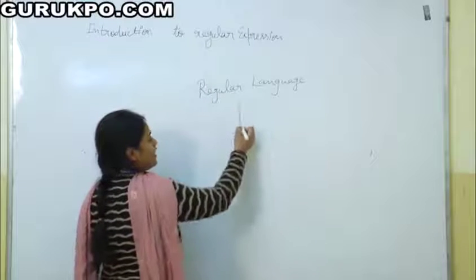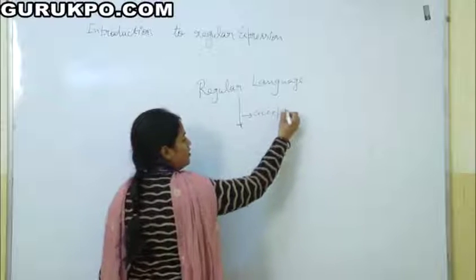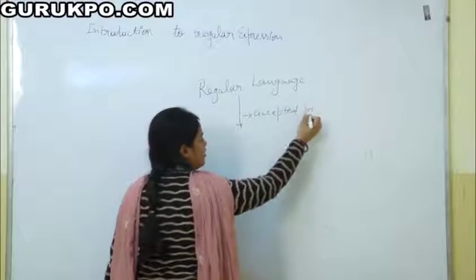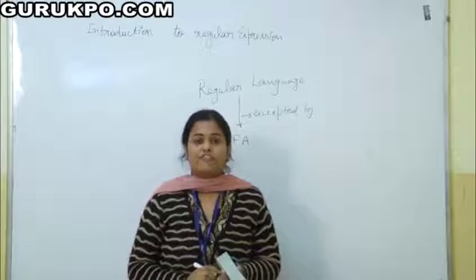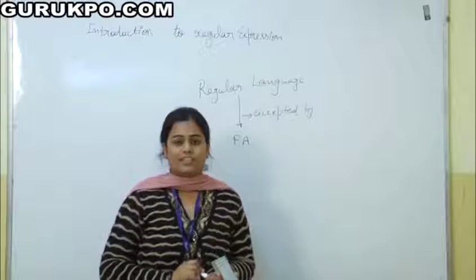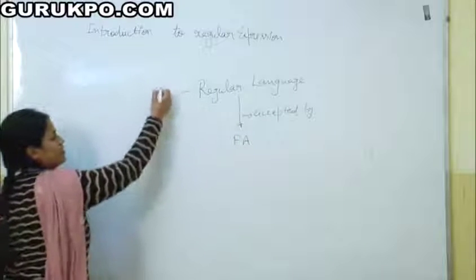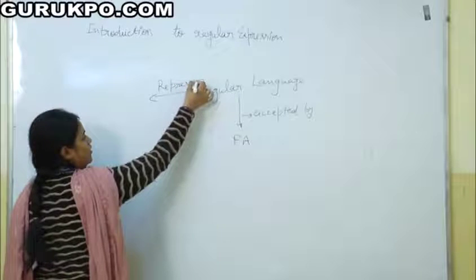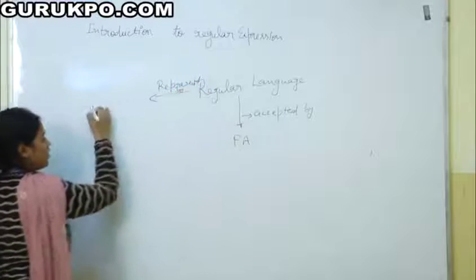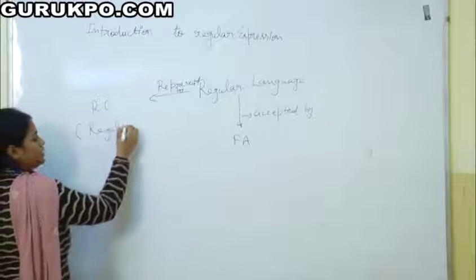It means regular languages are accepted by finite automata. For representing regular languages, we use regular expressions.